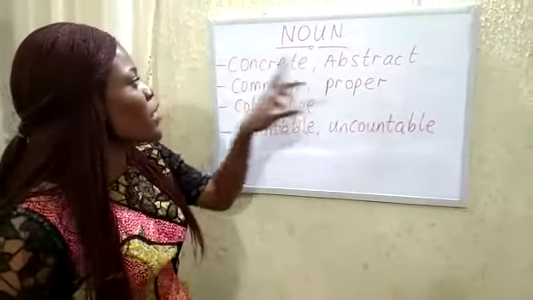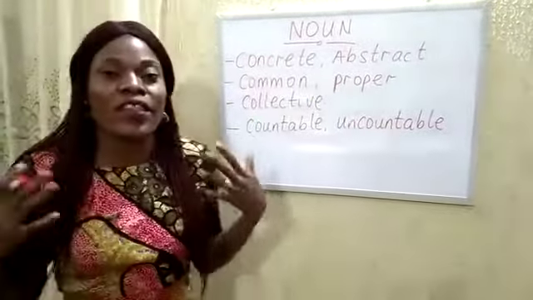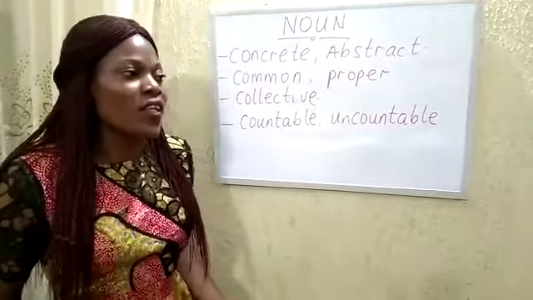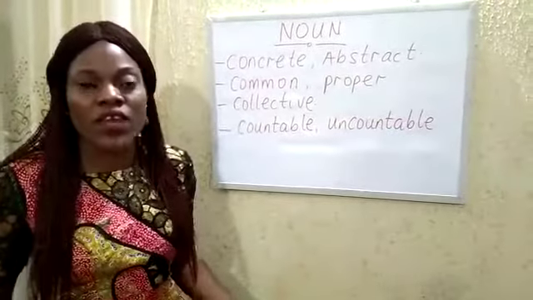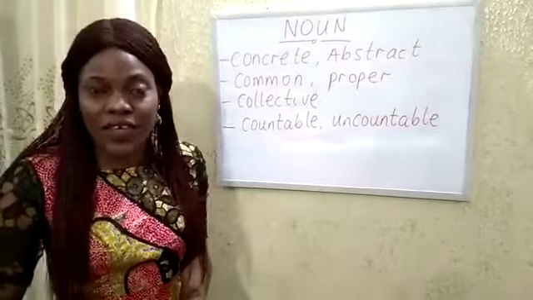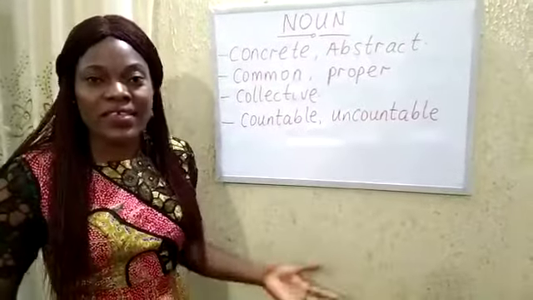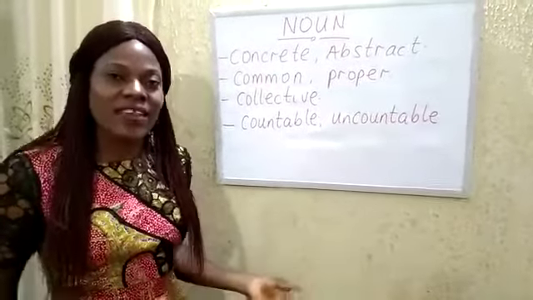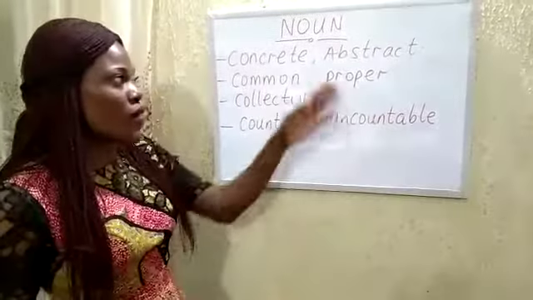Now let's take a look at the abstract noun. The abstract noun, as opposed to the concrete noun, are things that we cannot see. They're things that we cannot touch and we cannot feel. Examples are love, joy, peace, happiness, sadness. These are examples of abstract nouns.